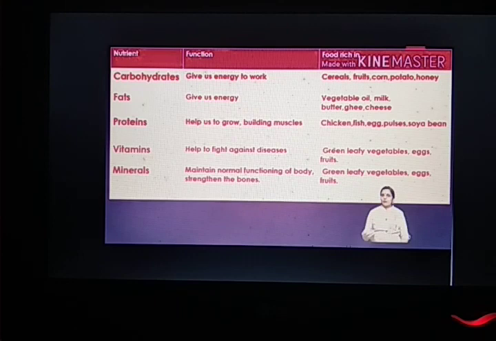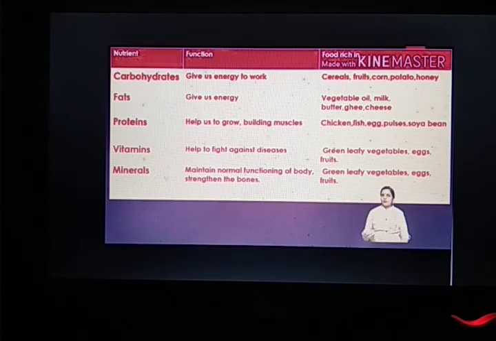Next, fats we get from oil, milk and milk products like butter, ghee, cheese, etc. Next comes proteins. Proteins we get from non-veg items like chicken, fish, eggs, etc. as well as from veg items like soybean and pulses. Pulses means green gram, black gram, rajma. These are all the pulses. Dal. These are all examples of pulses from which we get protein in large amount.